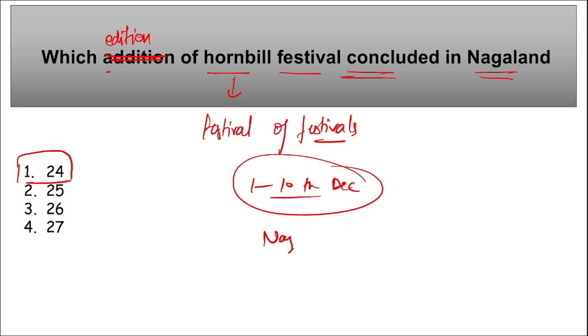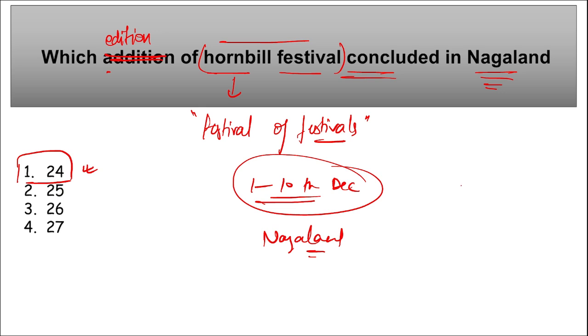It is held in Nagaland, right? And it is to encourage intertribal interaction and to preserve and protect the richness of their heritage and culture. So this is from 1st to 10th of December, also known as Festival of Festivals, that is Hornbill Festival, that was held in Nagaland, and this was the 24th edition of this festival.